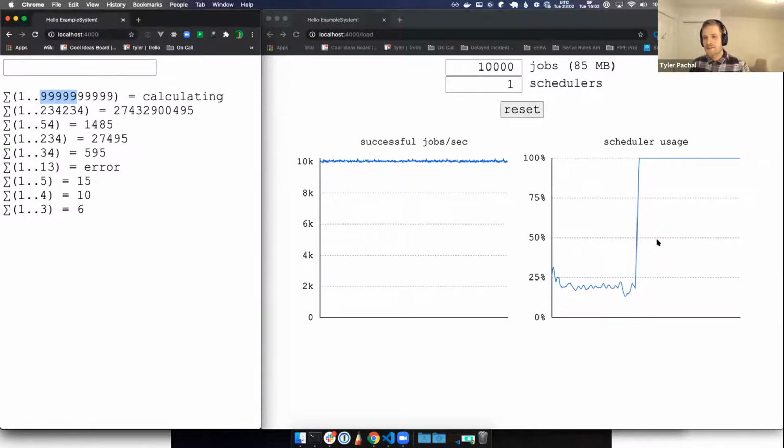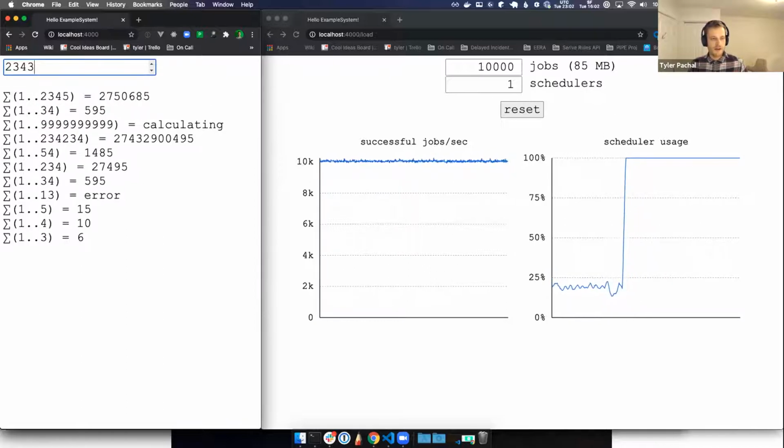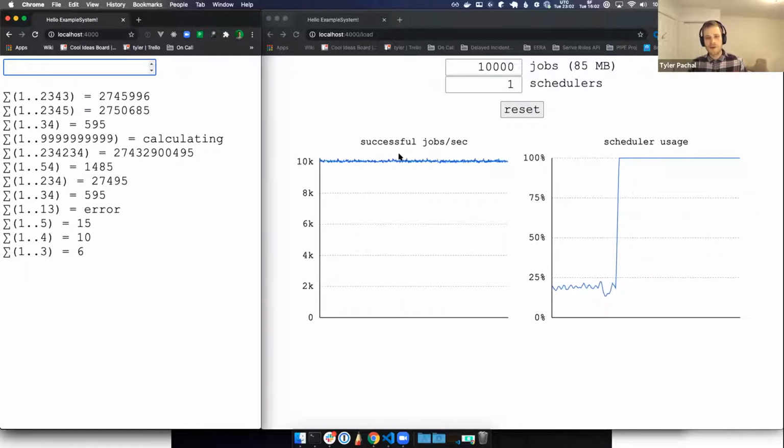And this is not good, but at least our system is still responsive. I can still punch in other inputs and get answers back. All these other processes that are doing some sort of background work are still responsive and still making progress. Oh geez, I really put in too many nines there. Anyway, the point is that even when I put in something large, it's going to take a lot of time, but the schedulers prioritize round robin and being fair to everything. All these other processes can still get their work done, and we can maintain high availability on our system for all of the users.